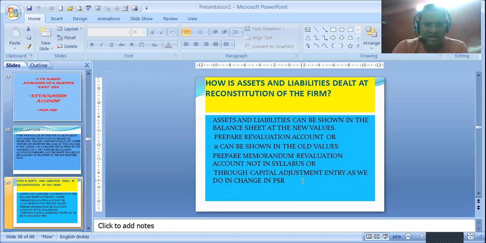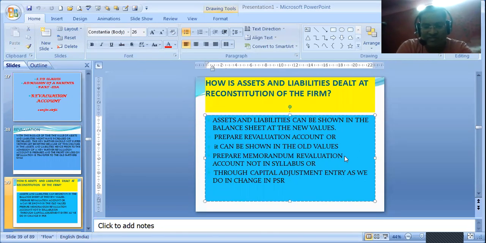Now I'll give you one example. Suppose my asset value has been revalued. Suppose my land value has been revalued from 5 lakhs to 7 lakhs. So my value of land has increased. So I will write land account debit, because an asset has a debit balance. To increase it, we further debit it. But what will I credit? I will credit the revaluation account. And revaluation account has one more name. The revaluation account is also known as profit and loss adjustment account.